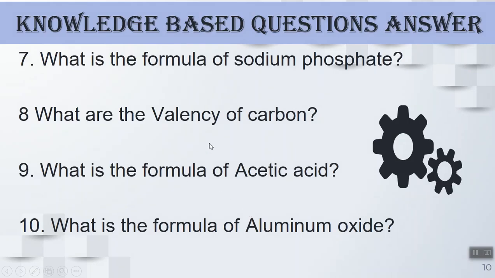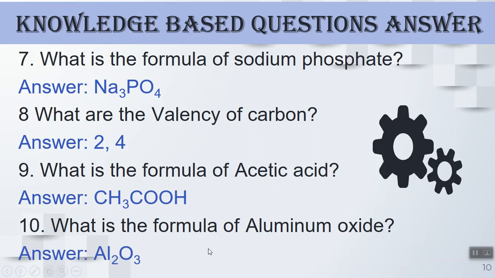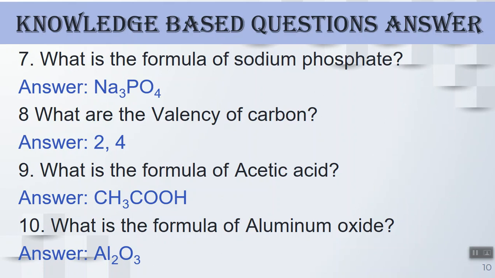Now number 7. What is the formula of sodium phosphate? The phosphate PO4 is a radical, and its valency is 3 and sodium's valency is 1, so they exchange their valency. That's why Na3PO4. What are the valencies of carbon? You can easily understand there will be 2. That means one is 2, another one is 4. What is the formula of acetic acid? Yes, CH3COOH. Very good. And this one, aluminium oxide, Al2O3. So that's it. By this we have finished our knowledge-based questions and answers.